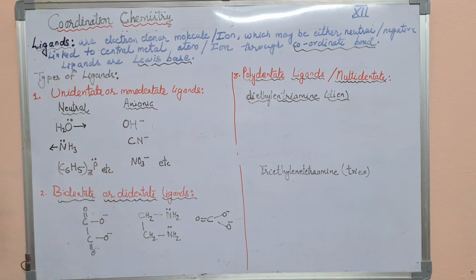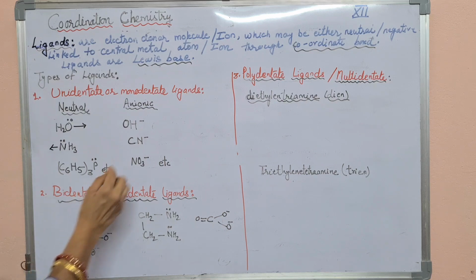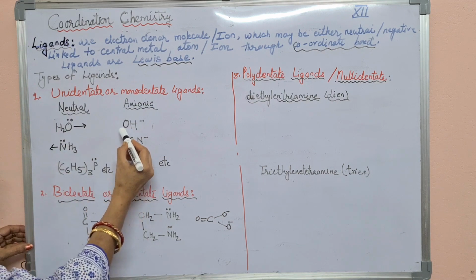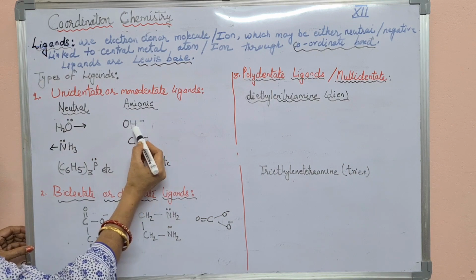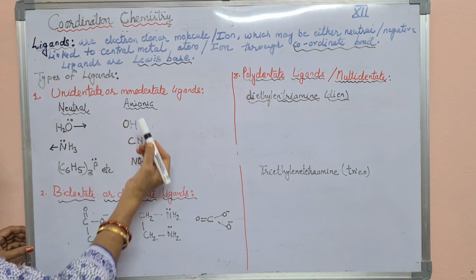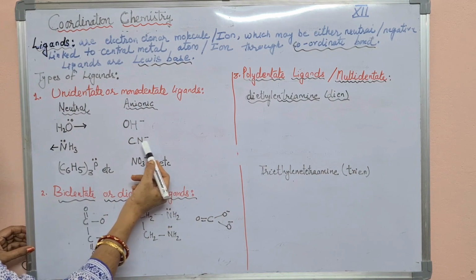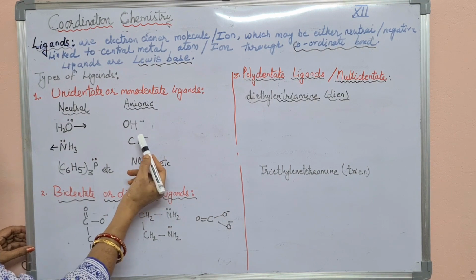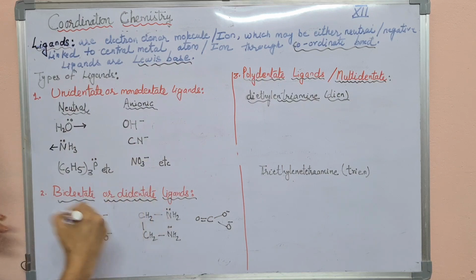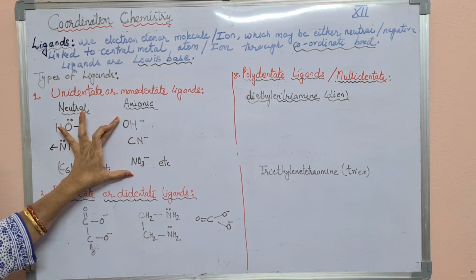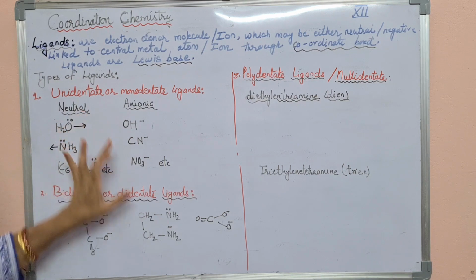Now the next one we will see is anionic ligand. Anionic ligand means they have a negative charge. Examples: OH negative, hydroxo; CN negative, cyanide. Their IUPAC names are different. We will see the IUPAC names of these ligands in the next video.